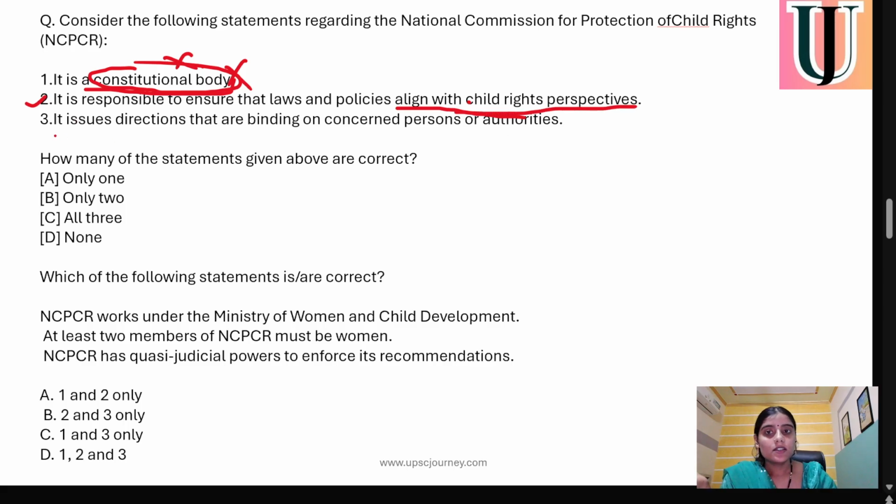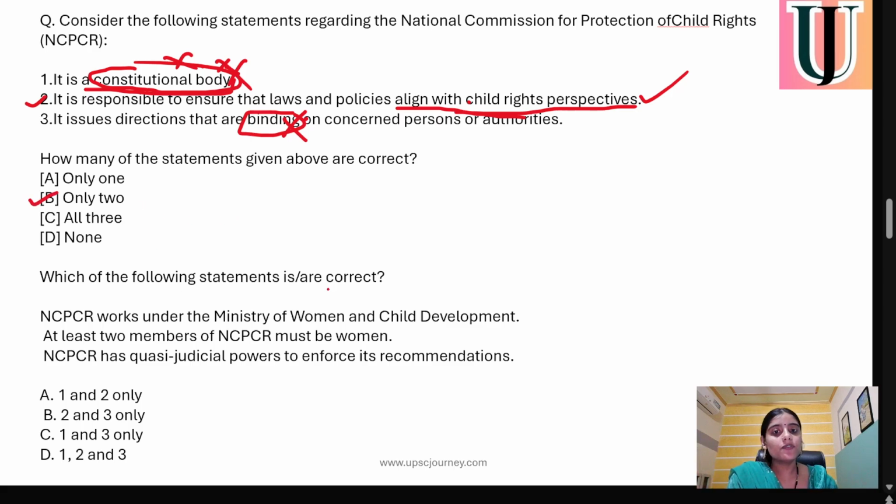Correct. Third, it issues directions that are binding on the concerned persons or authorities. No, the directions are not binding. It's advisory in nature, meaning the decisions of the commission are not binding and not constitutional. It only aligns with policies that are according to children's rights. So this is the only correct statement, so only two is the correct answer.